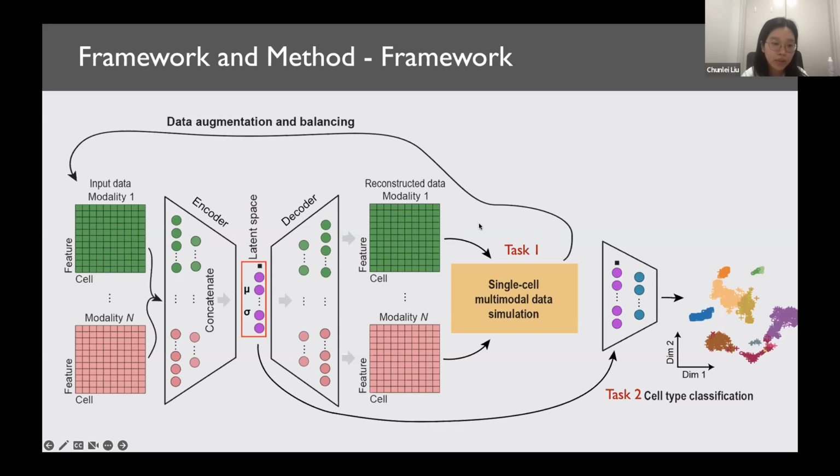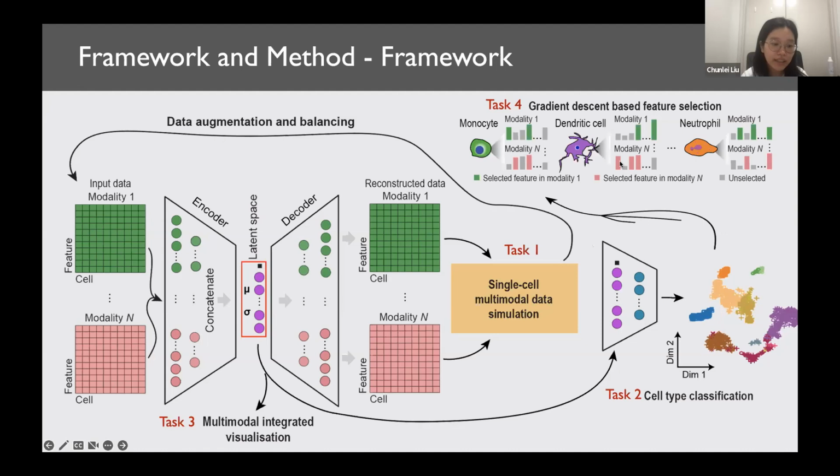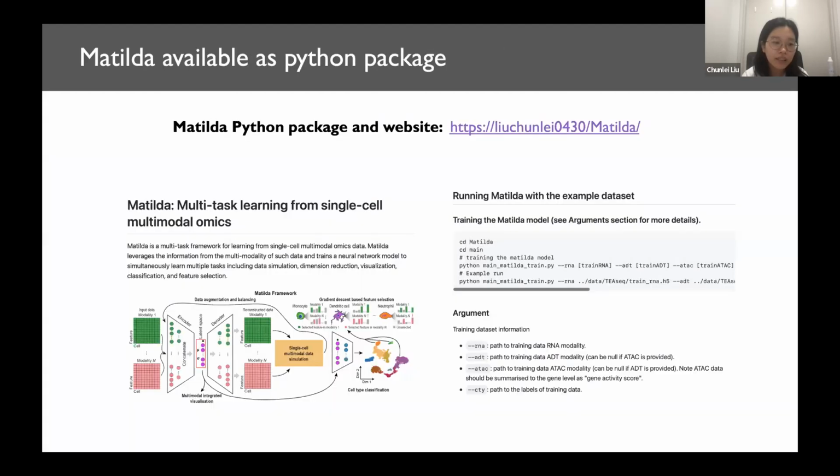After the model is trained well, we can use the latent space to perform multimodal dimension reduction and visualization, and use a gradient descent-based feature selection method to select the markers for each cell type. Matilda is now available on GitHub in Python. Welcome to try and use it.